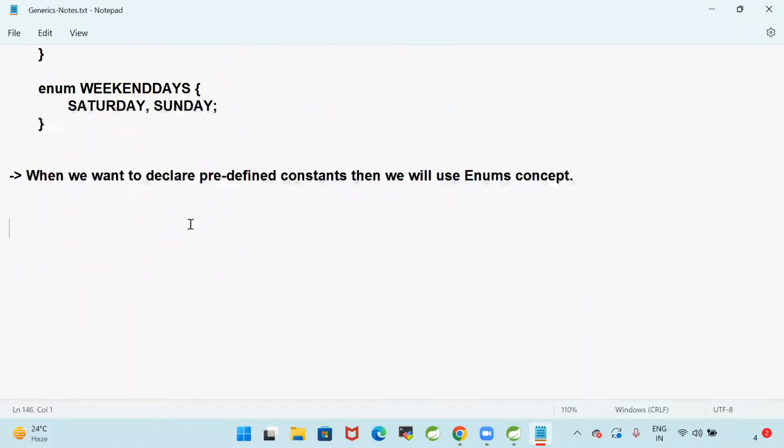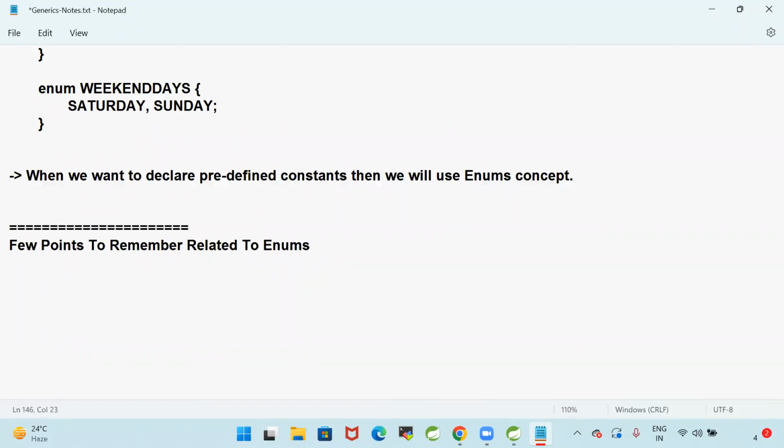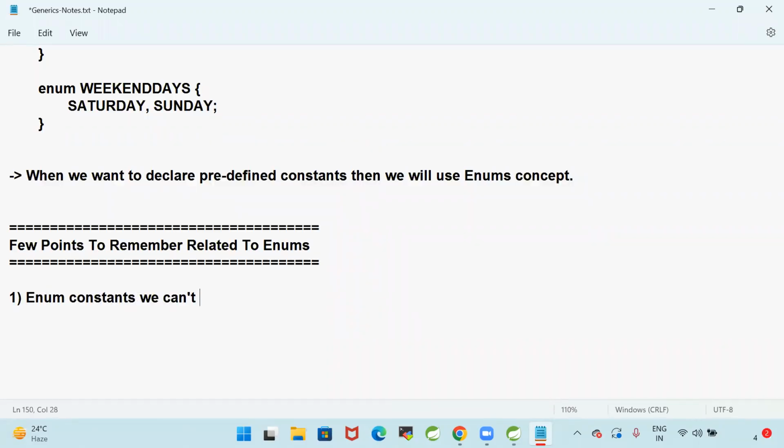Okay, right. Enum characteristics. A few points to remember related to enums. What are those? First one, enum constants we cannot override. Second one, enum does not support object creation.